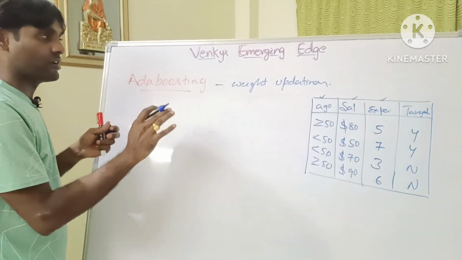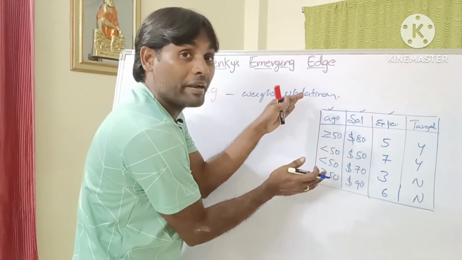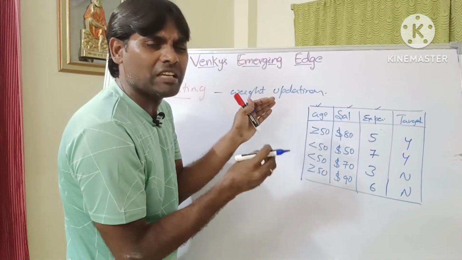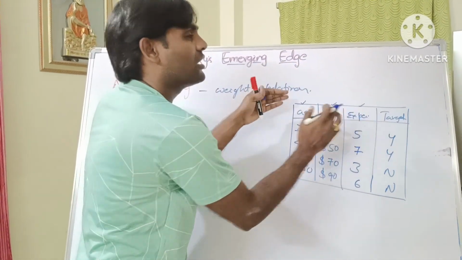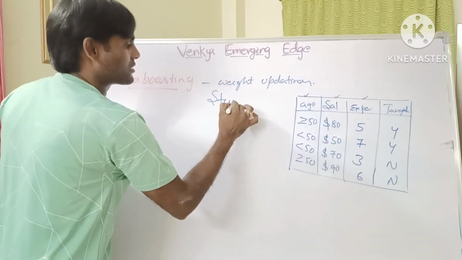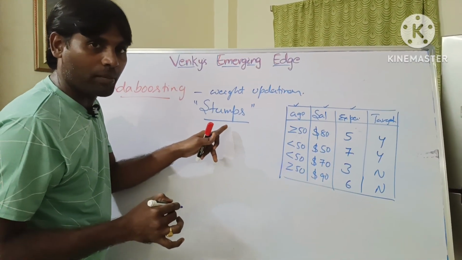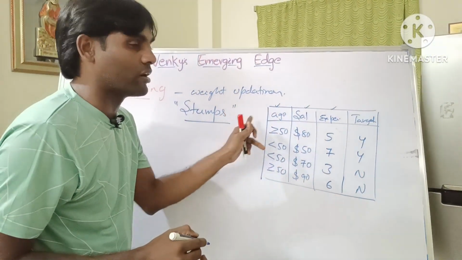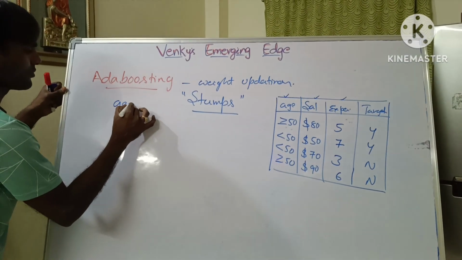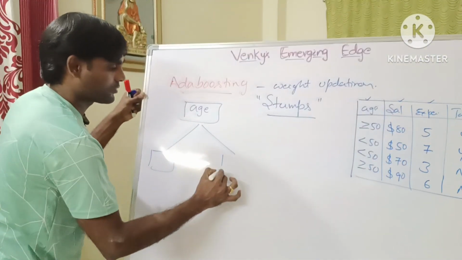First one, age. Next, one more important question: how many stumps are used for Adaboosting for this data set? We can easily remember how many pieces there are, that is equal to the number of stumps. Is it clear? Stumps, S-T-U-M-P-S. It is also very important. How many stumps are used? The number of stumps is equal to the number of features. Okay, first we apply the age stump. This is called a stump.